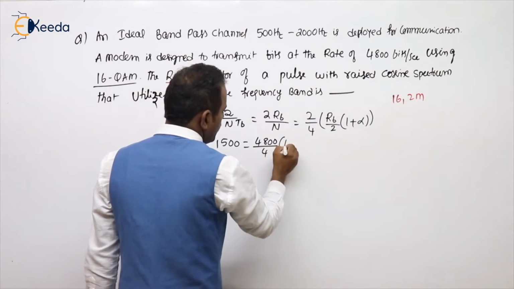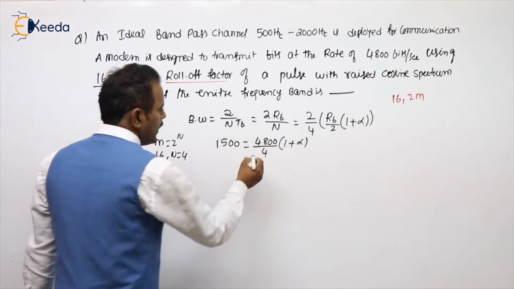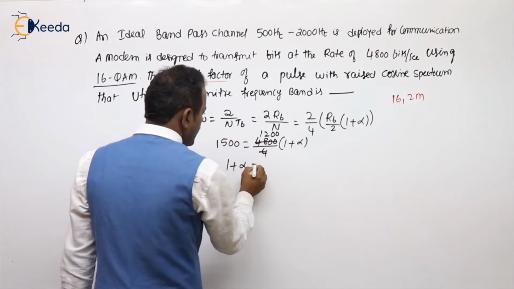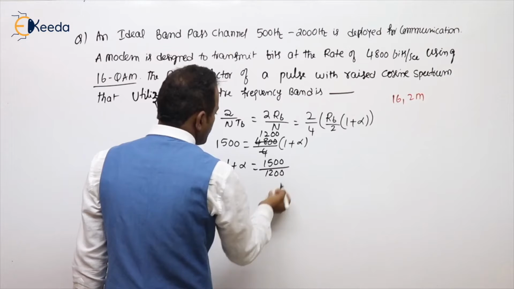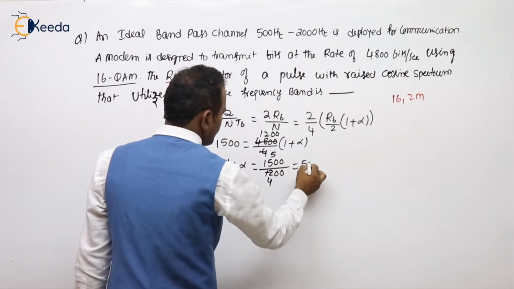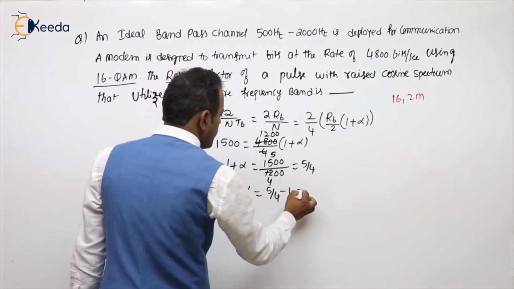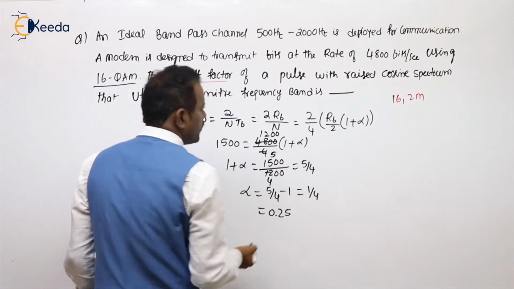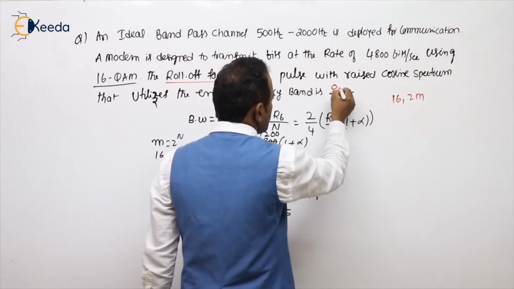4800 by 4 into 1 plus alpha. We need to calculate that alpha, the roll-off factor value. And 4 ones, 1200. So 1 plus alpha equal to 1500 by 1200. So 5 by 4. Then what is alpha equal to? 5 by 4 minus 1. So 1 by 4. 1 by 4 means 0.25. So in the fill in the blanks, you need to write 0.25.